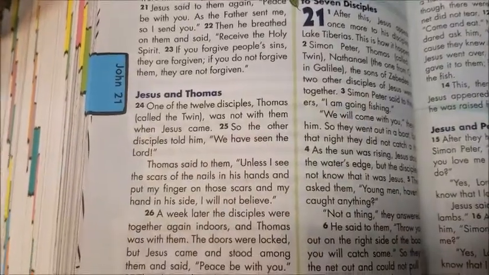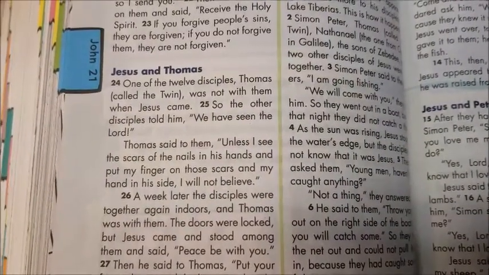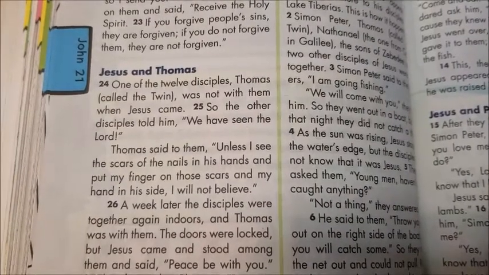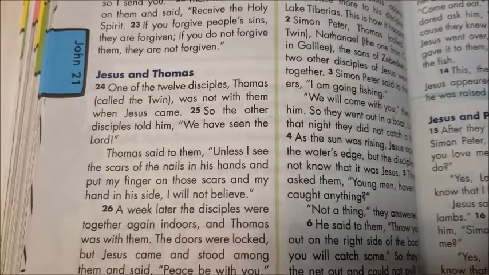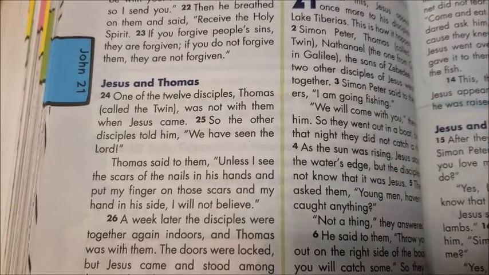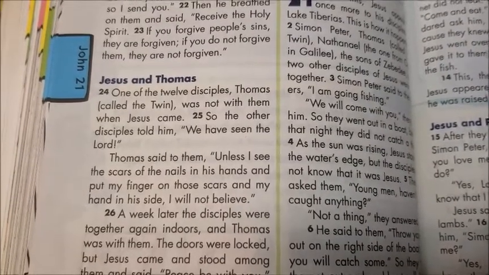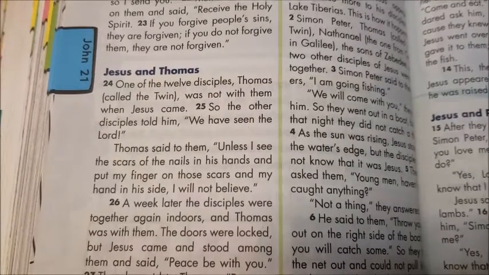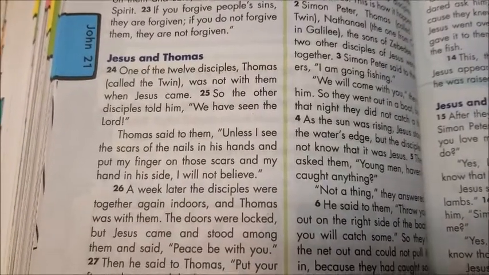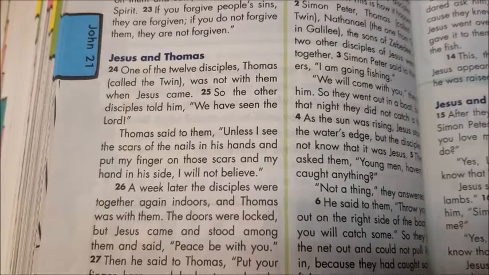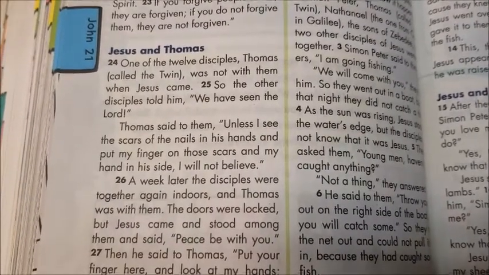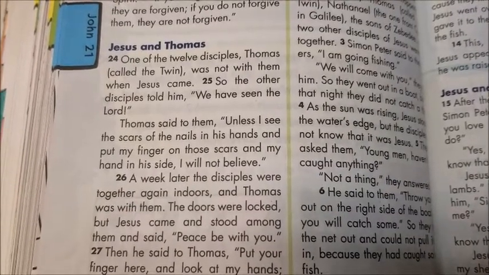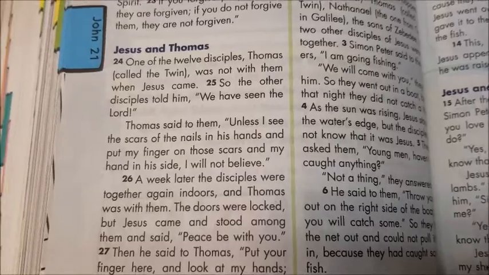Jesus and Thomas. One of the 12 disciples, Thomas, called the twin, was not with them when Jesus came. So the other disciples told him, "We have seen the Lord." Thomas said to them, "Unless I see the scars of the nails in his hands and put my fingers on those scars and my hand in his side, I will not believe."